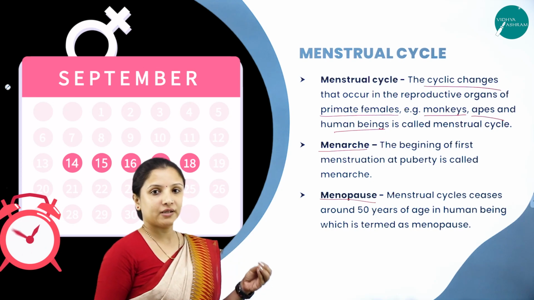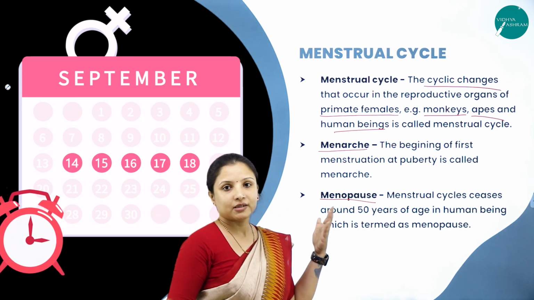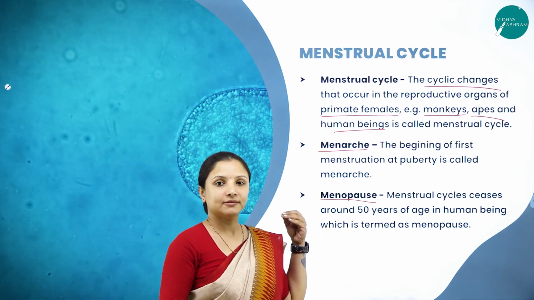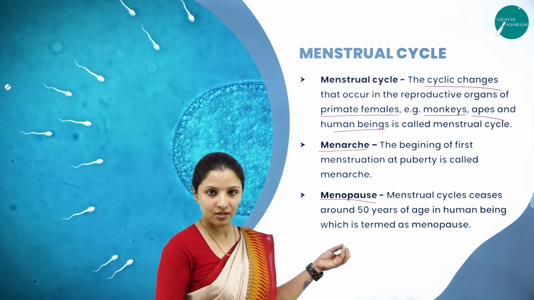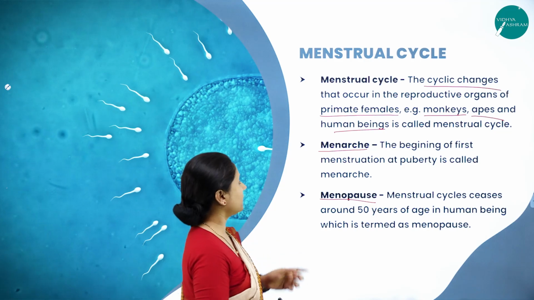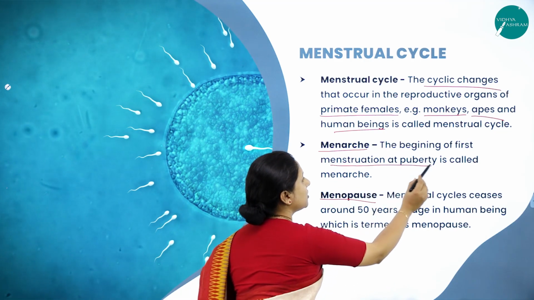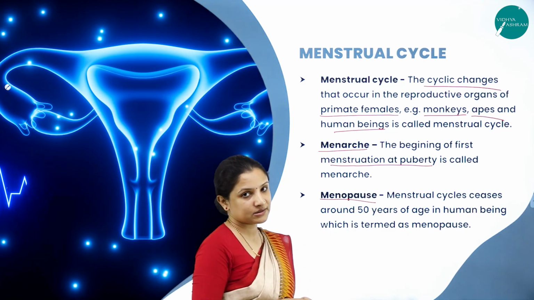Now we learnt about the menstrual cycle, that is, the cyclical events that occur in the reproductive organs, especially in the uterus of the female primates during the ovulation time. What is menarche? Menarche is nothing but the first menstruation that a girl gets at the start of puberty, and that is called menarche.